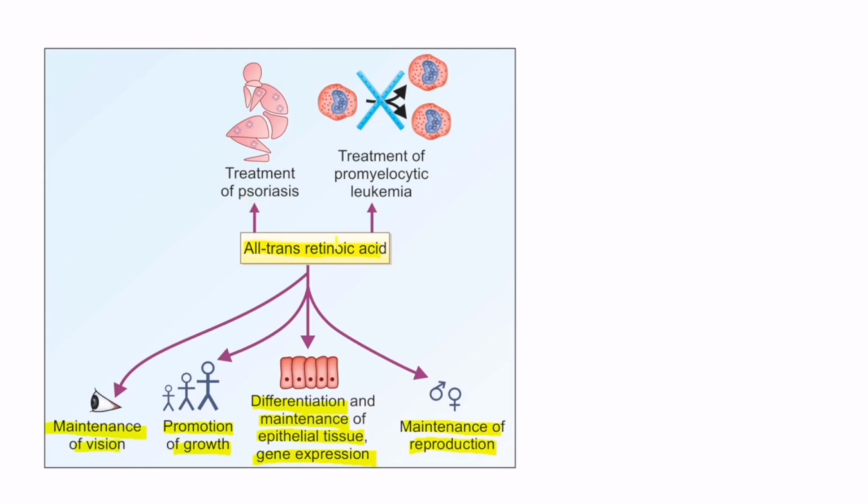Trans-retinoic acid also has a therapeutic role: it is used in the treatment of psoriasis and promyelocytic leukemia, because it plays an important role in the differentiation of the epithelial cells. So remember this, that it is important in the treatment of psoriasis and promyelocytic leukemia. So this is the biochemical function of vitamin A.